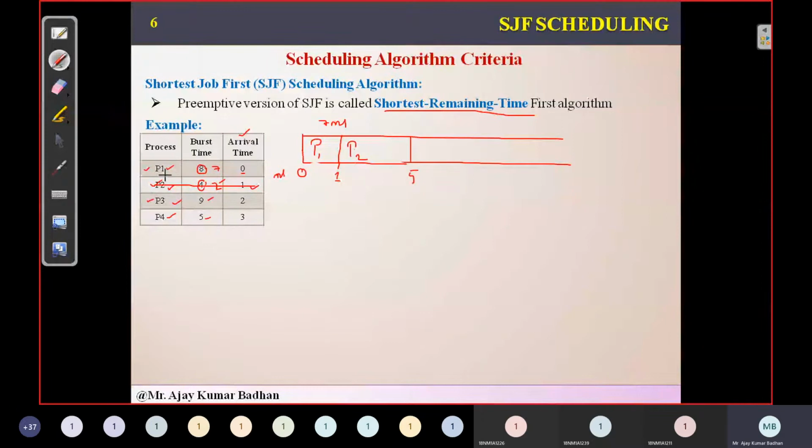Next, what are the remaining processes? We have P1, P3, P4. Now based upon the shortest job, you can go right now since we don't have any other process arriving here. Okay. So if you see here, which one is shortest? 7, 9, 5. So 5 is the shortest. Now we will allocate the CPU to process 4. So 5 plus 5 is 10.